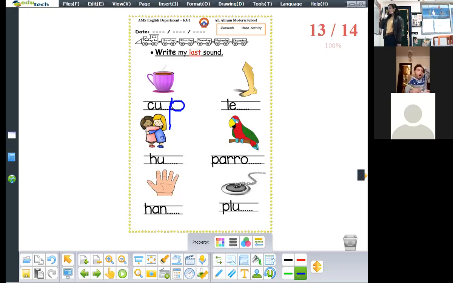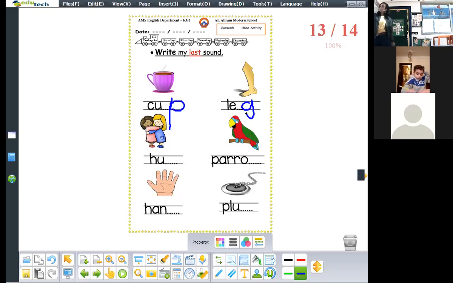Okay. Next. What do you see here? What is this? Leg. Okay, what is the last sound of the word leg? G, g. How can we write sound g? Semicircle and umbrella stick.